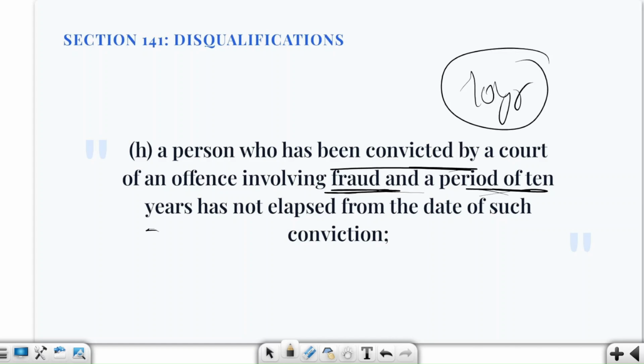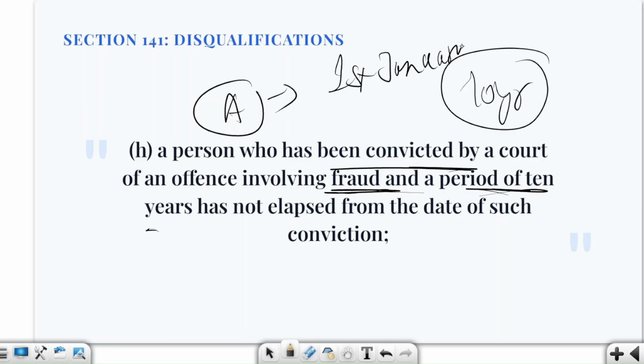So suppose there is a CA who was convicted of some fraud on 1st of January 2022. Now, can he be appointed as an auditor in August 2026? Of course not. Why? Because only 4.5 years have passed, so the statutory 10-year period has not elapsed. So when does the bar end? 10 years from the date of conviction. Fine.